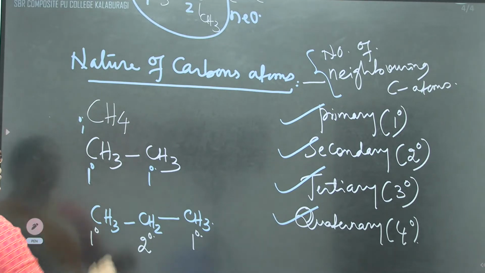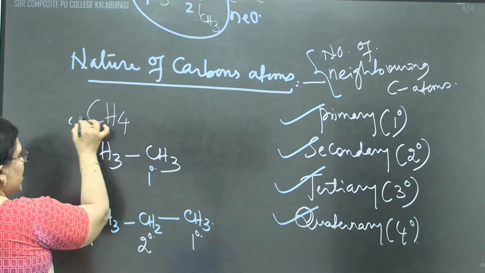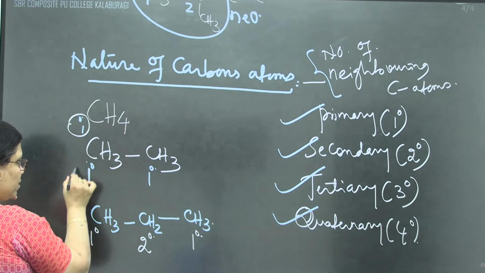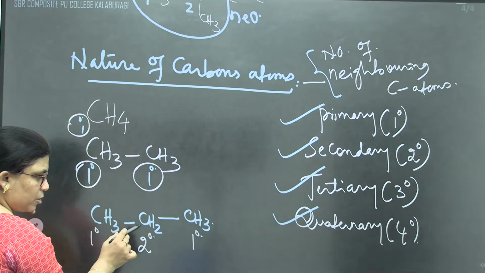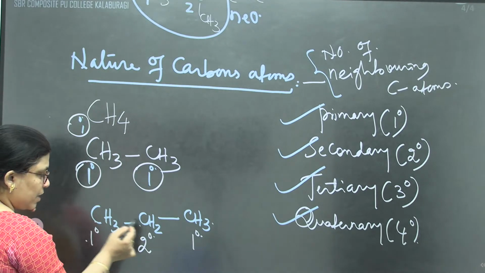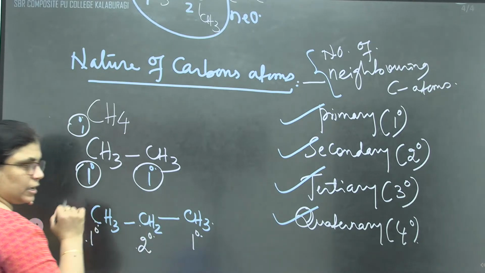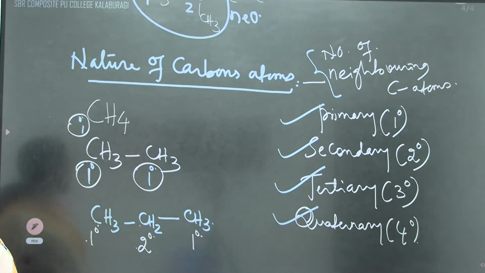Here the carbon atom is alone, so it is primary. This carbon is neighbor to this, both are primary. This carbon atom is neighbor to right and left two carbon atoms, that's why it is secondary. And the last one is neighbor to only one carbon atom, it is primary.